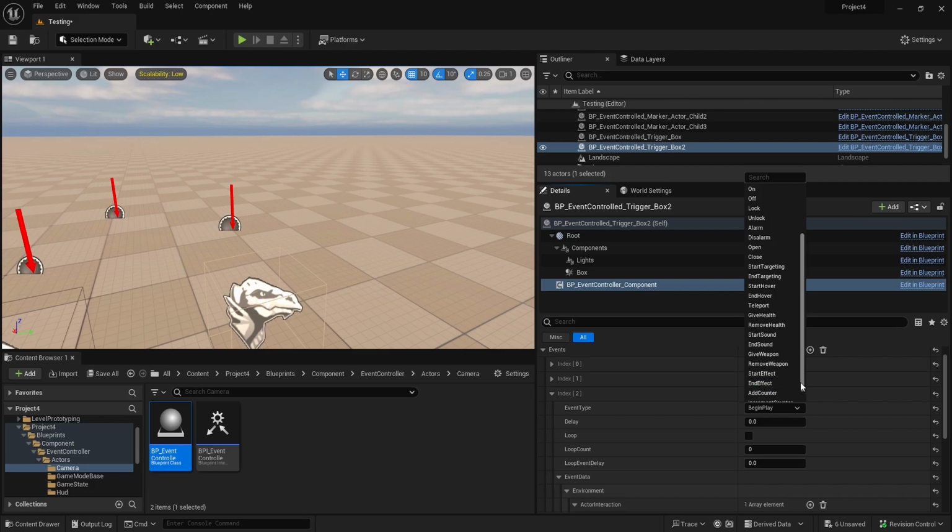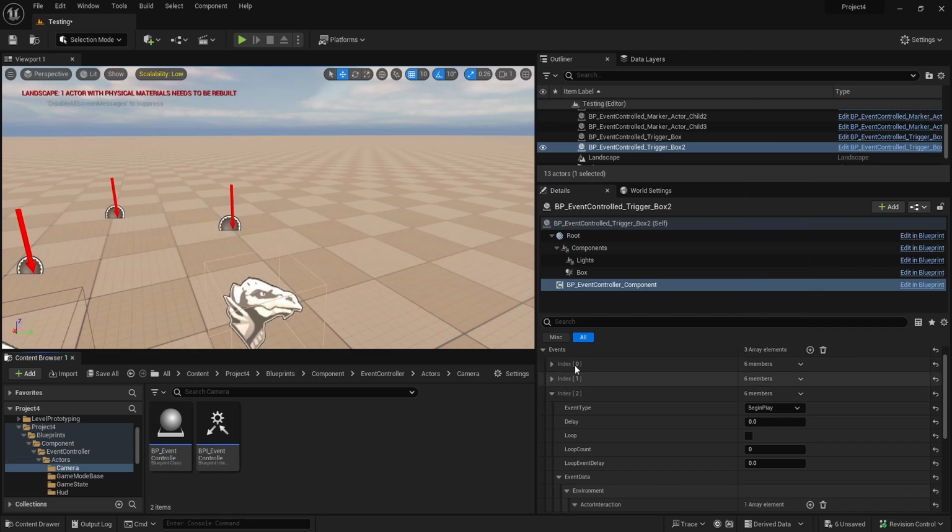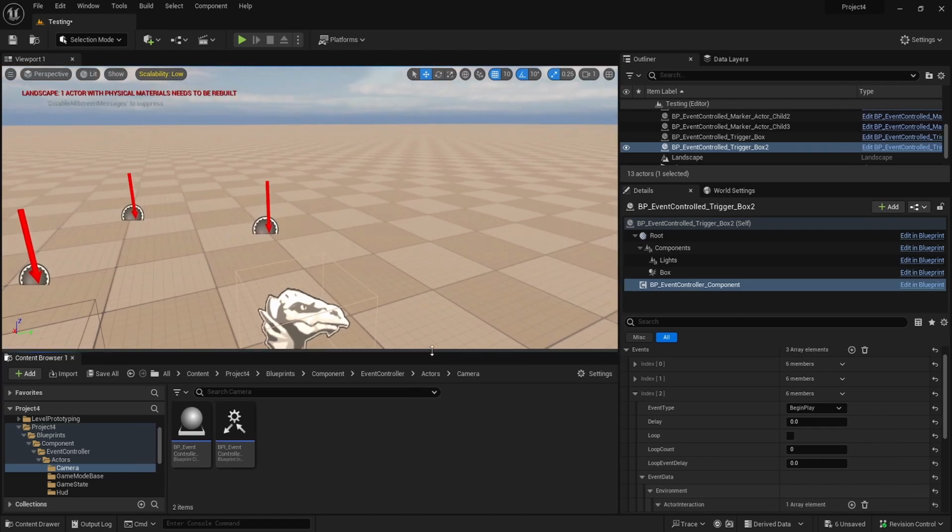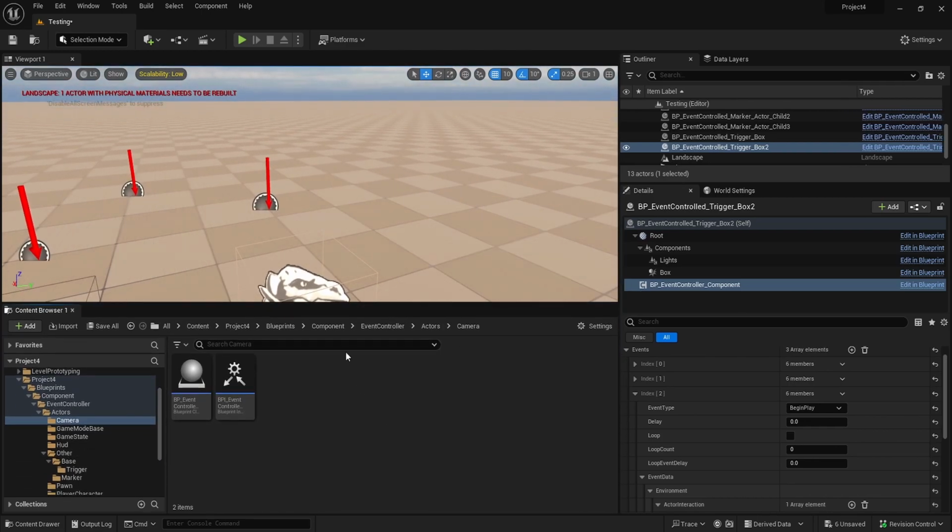You can start effect, end effect, which is a Niagara component. Or you can add a counter component to handle countering, increment the counter, decrement the counter. So if the other thing has a counter, for example, you want to set up a simple gate racing, you walk through certain things and you want to just count up that the player ran through this, you can do that. And then you have an end game actor, which you then trigger, which you can bind to the counter component. And once it reaches a certain counter, you can then just trigger something.